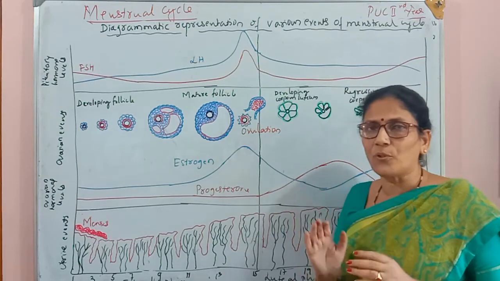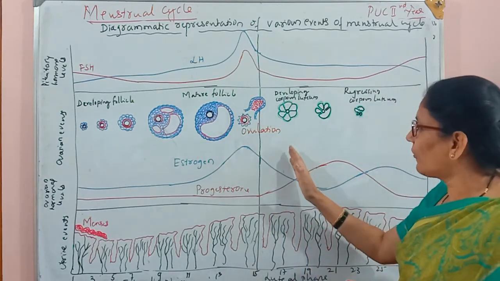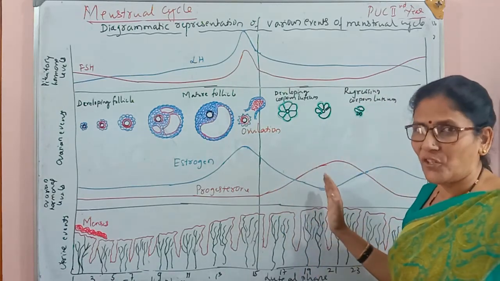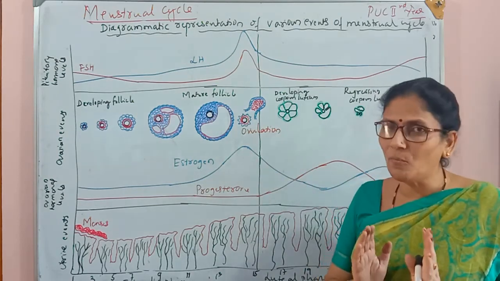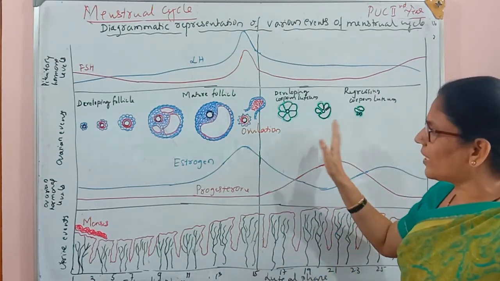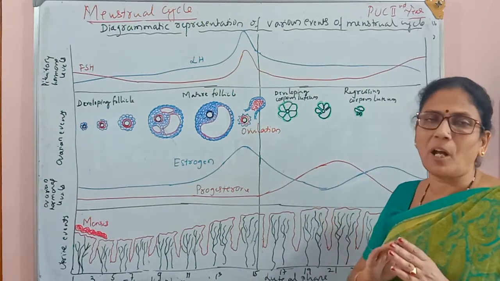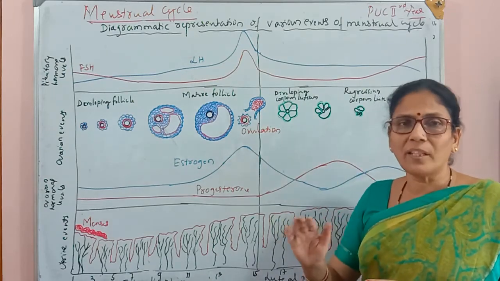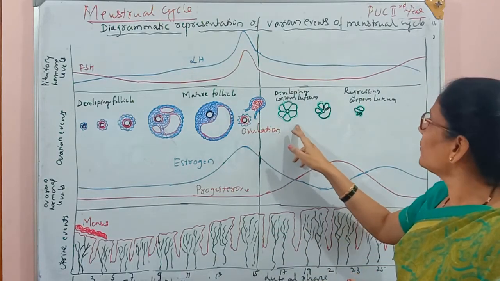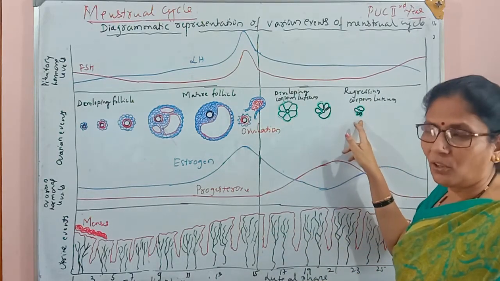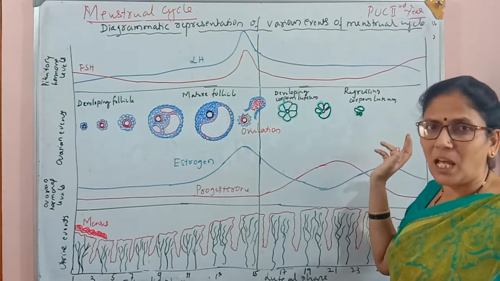The concentration of progesterone reaches very high after the 15th day, after ovulation, and this progesterone is useful for maintaining the endometrium wall. If there is fertilization, the corpus luteum persists throughout the gestation period. If there is no fertilization, the corpus luteum slowly regresses and degenerates into corpus albicans.